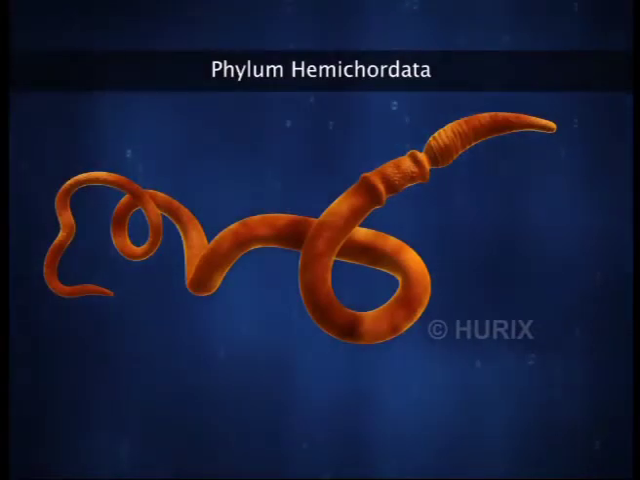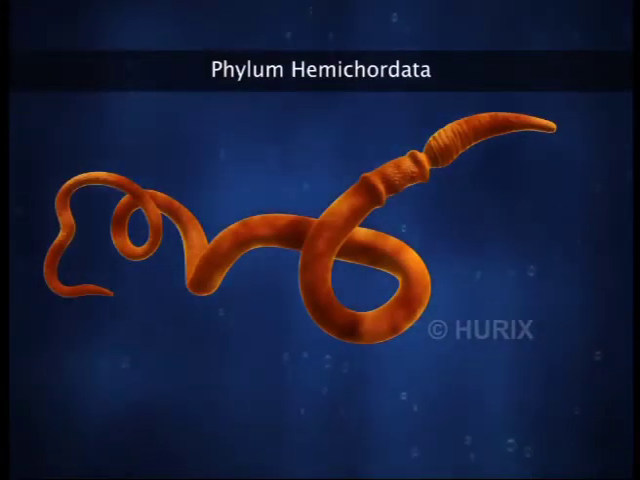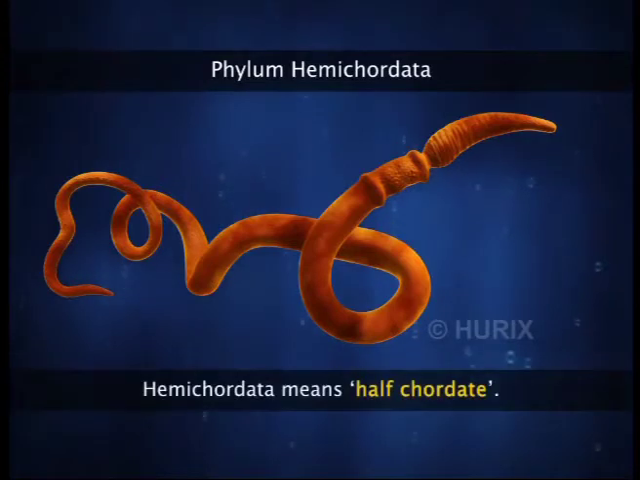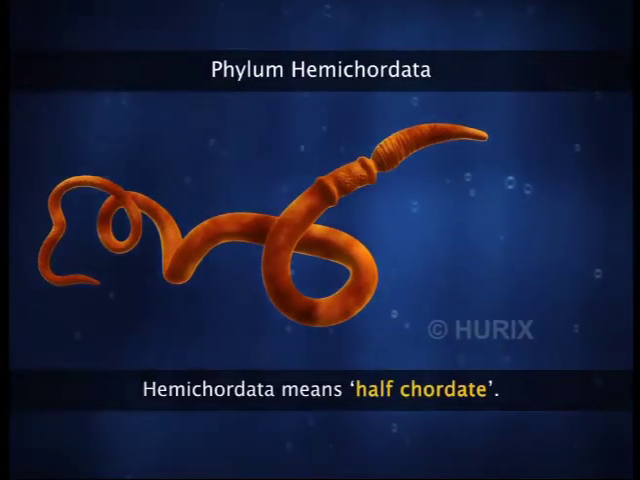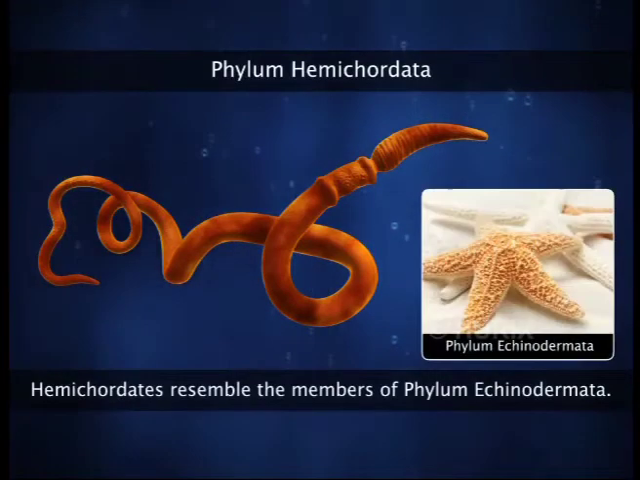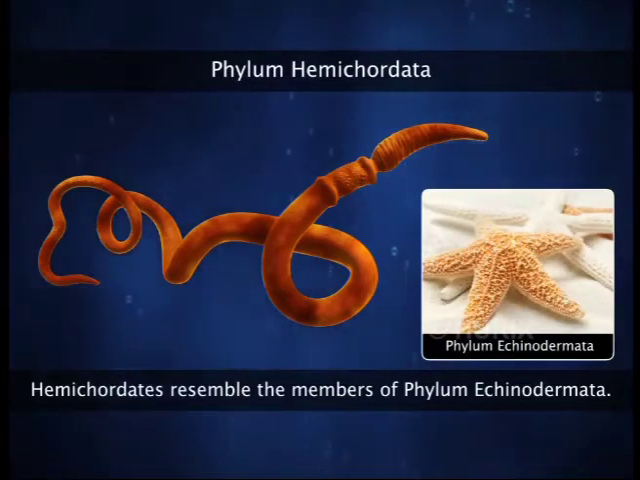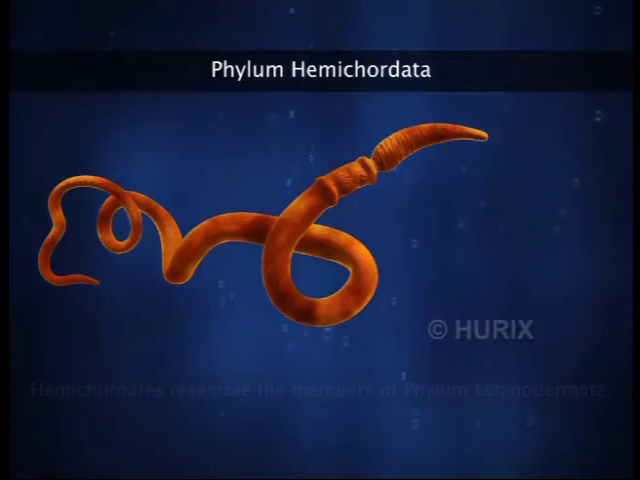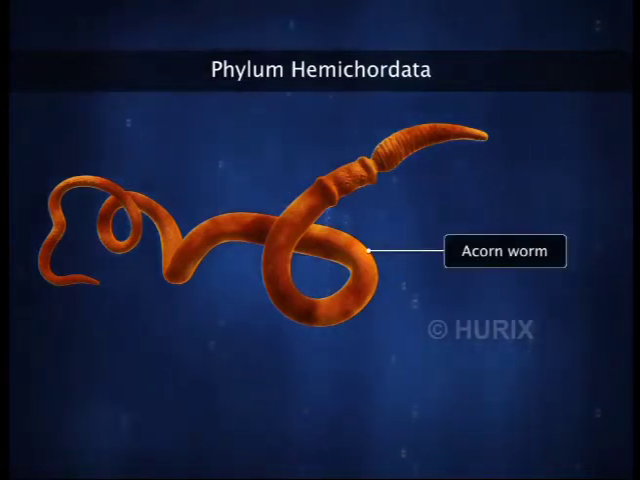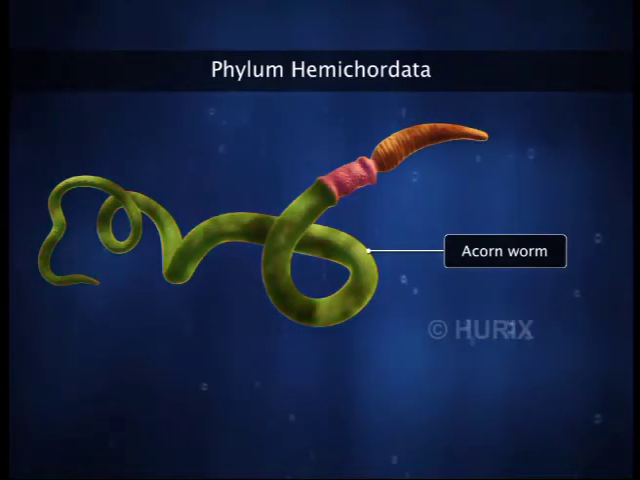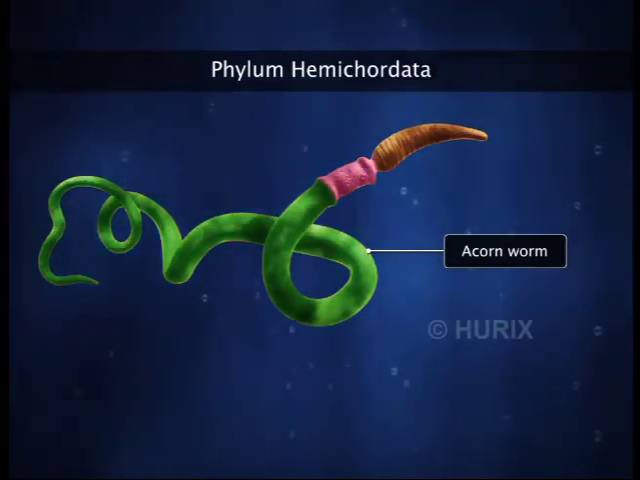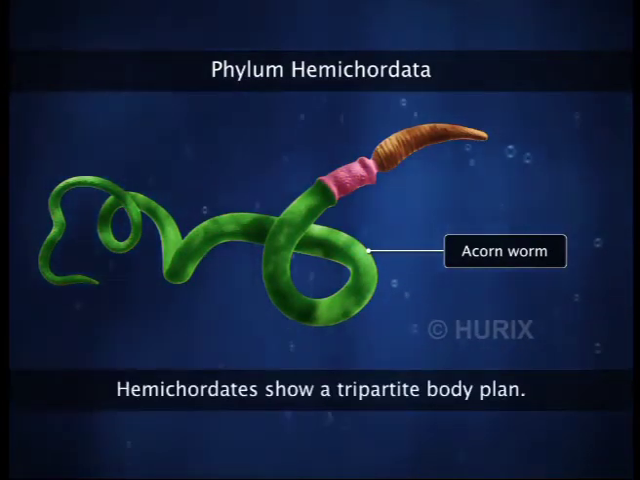The next group is that of phylum Hemichordata. The name Hemichordata means half-chordate. However, it is now known that these animals more closely resemble phylum Echinodermata. Phylum Hemichordata consists of acorn worms. The bodies of hemichordates are divided into three parts, that is, their bodies show tripartite organization.